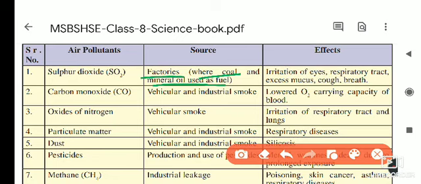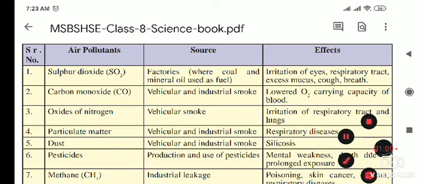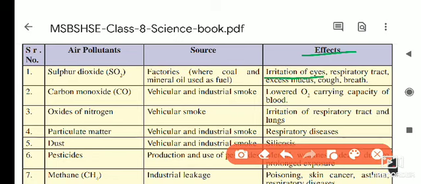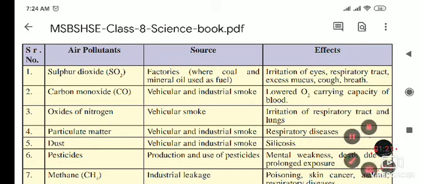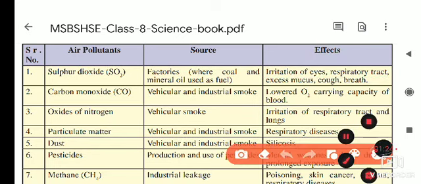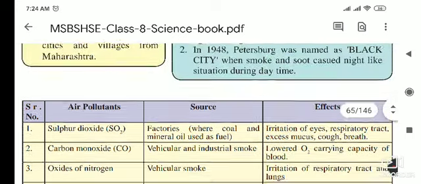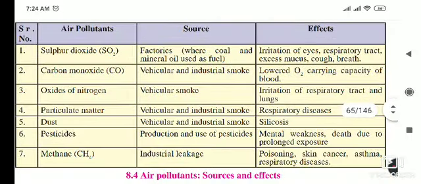And what happens when the sulfur dioxide is emitted in the air? Its effect on the living organisms we will see. The eyes get irritated, respiratory tract disorders are there, and excess mucus, cough and breathlessness. These are the symptoms seen in human beings when the sulfur dioxide is increased in the air.